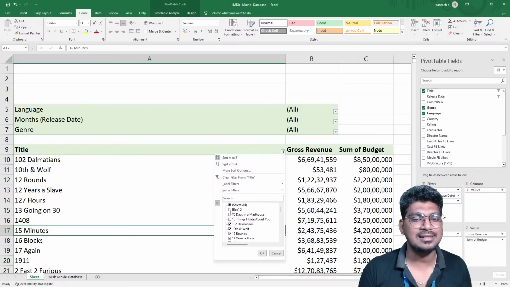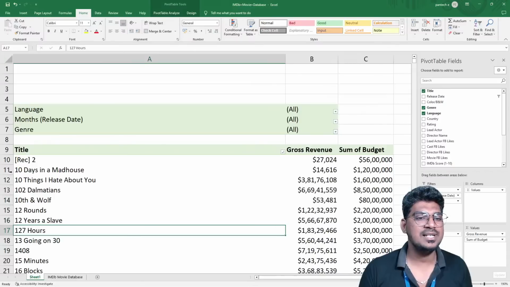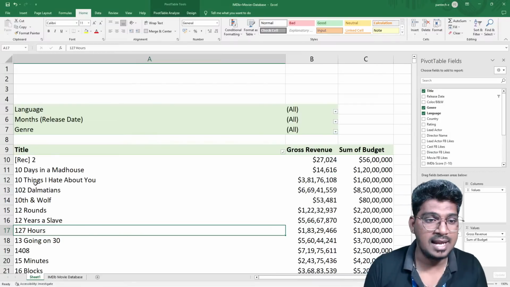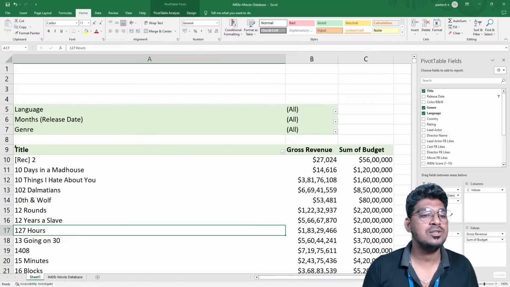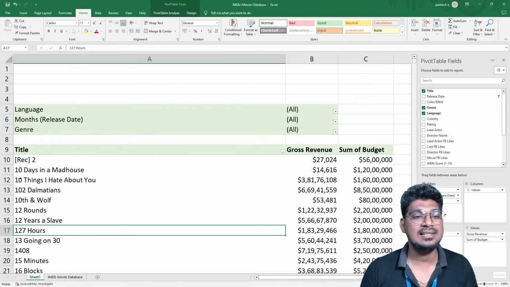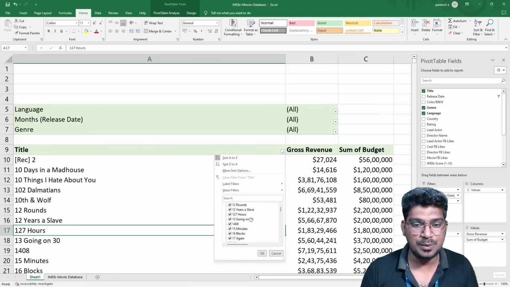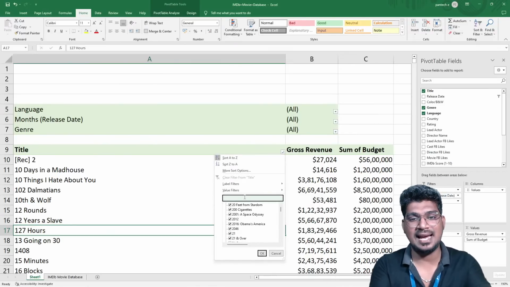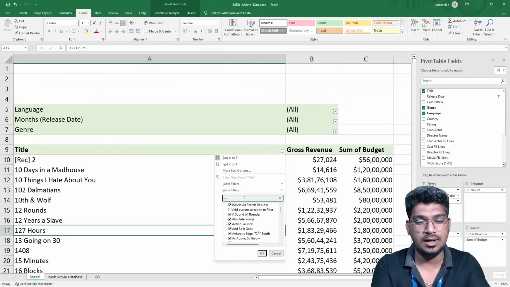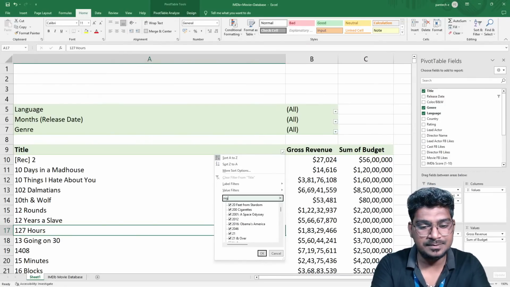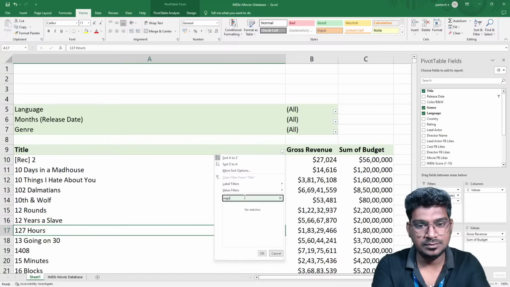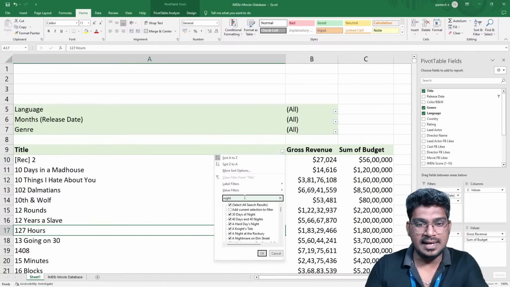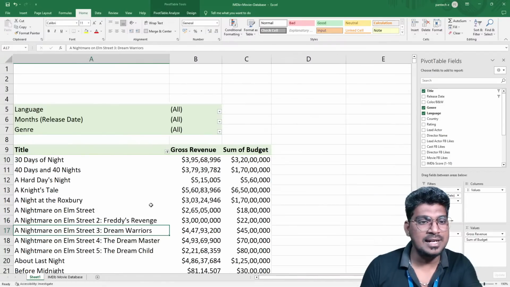Now I'm going to select this one and this one, and it is going to display the first Rec 2, 10 Days in Madhouse, and 10 Things I Hate About You. So these three I unselect again, and now you can select this one. For example, what is the meaning of filtering exactly? For example, song or night, related to that particular text only, it is going to be filtered.